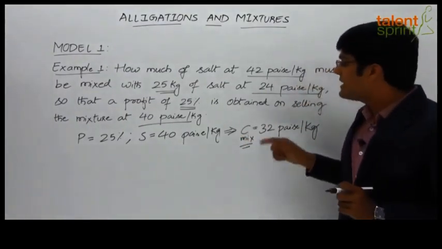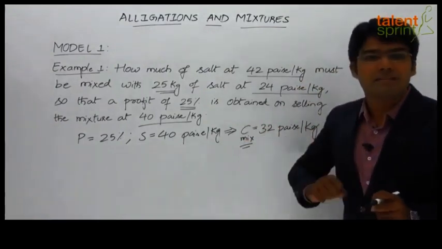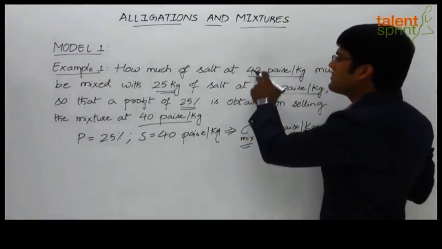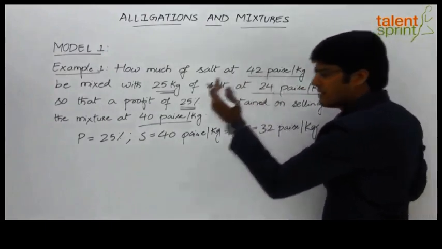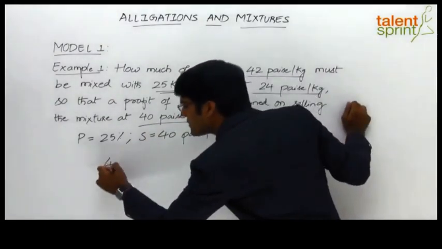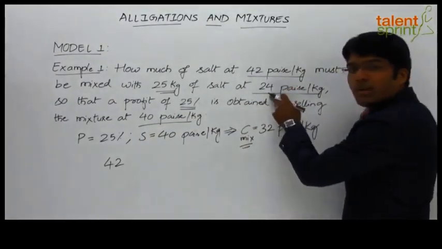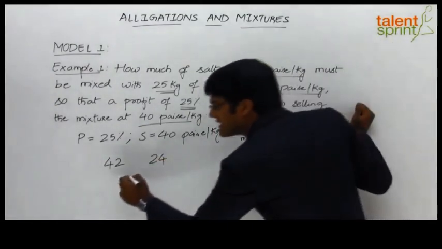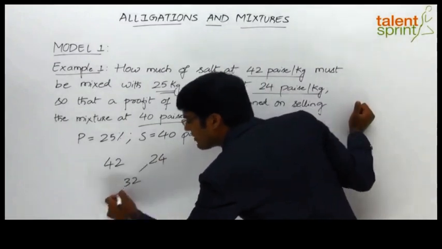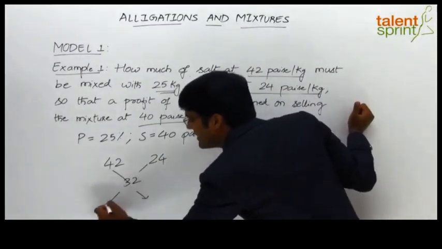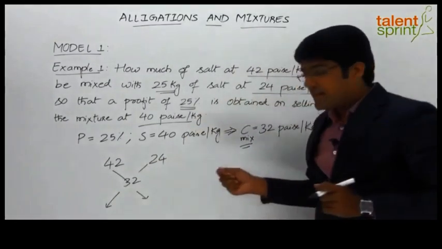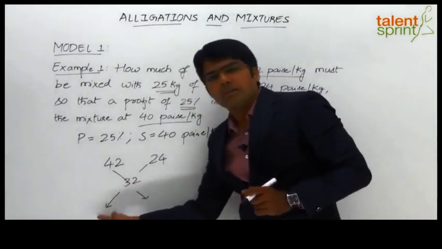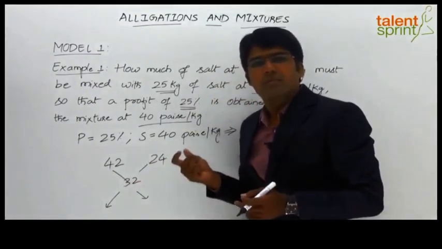And now that we have obtained the cost price of the mixture, we can apply the alligation rule. So let's apply the alligation rule. The cost price of the dearer is 42, the cost price of the cheaper quality of salt is 24 and the cost price of the mixture is 32. Now when we take the cross differences, what do we get? 24 difference 32. See, never take negative value here. It is a difference, right? So we have to take the positive differences.